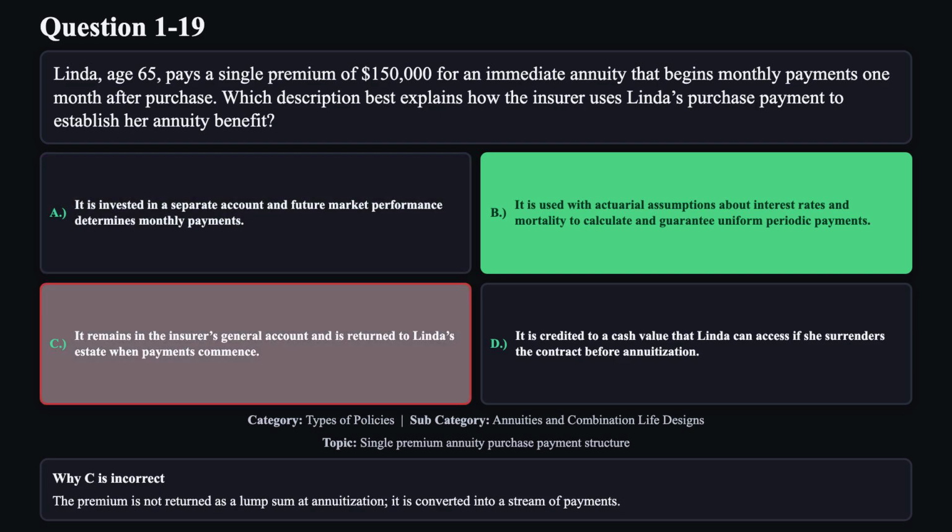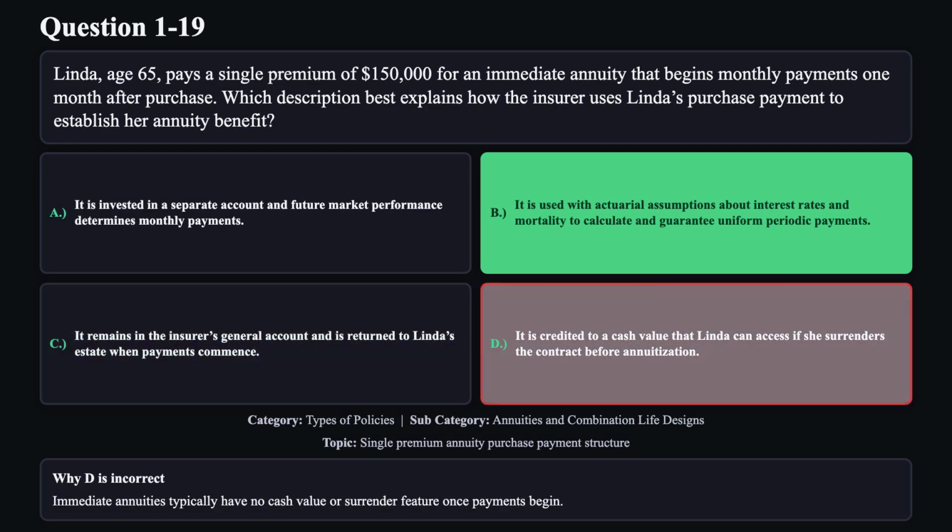Reason C is not correct. The premium is not returned as a lump sum at annuitization. It is converted into a stream of payments. Reason D is not correct. Immediate annuities typically have no cash value or surrender feature once payments begin.